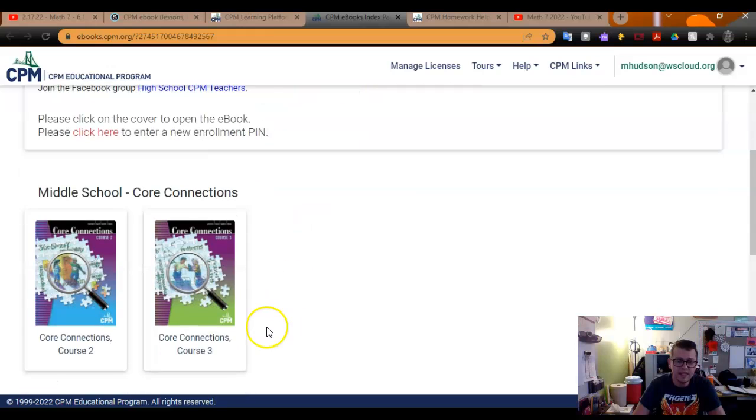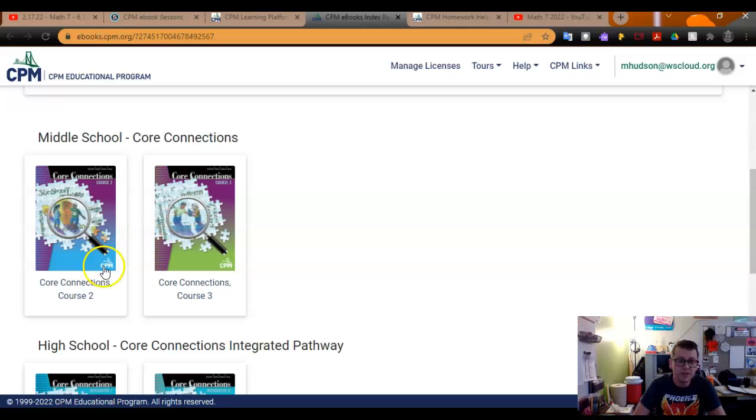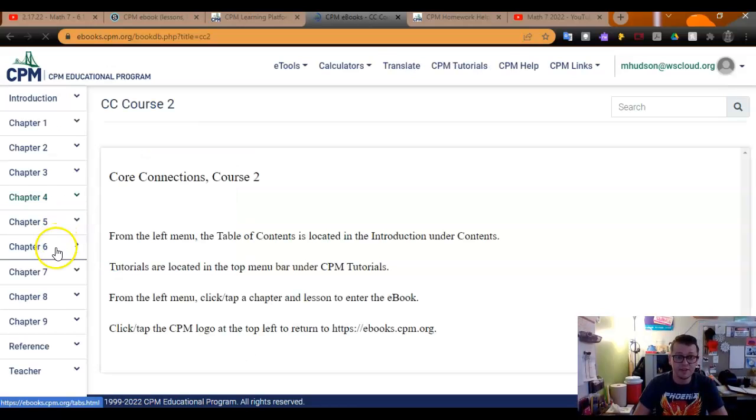The ebook that says ESP, I don't have that on mine, but that is the Spanish version. So they would want to click the Core Connections 2 or Core Connections 3. 2 is for Math 7. Core Connections 3 is for Math 8. And then that will take them into the book where they can actually see the lessons and the learning that